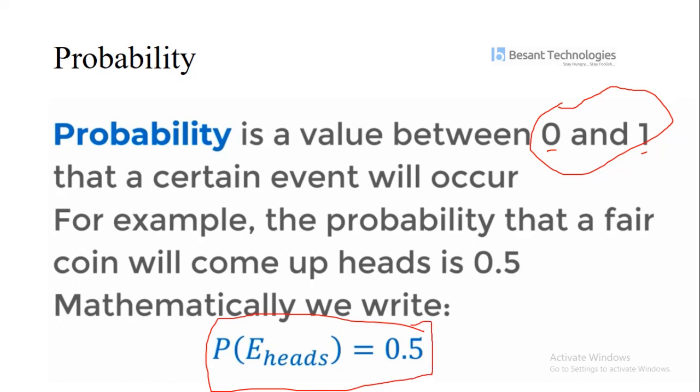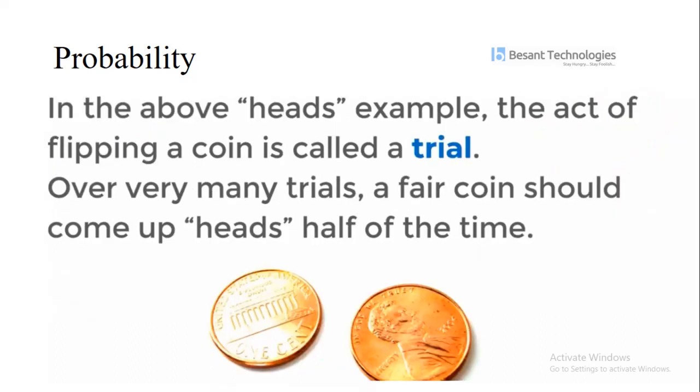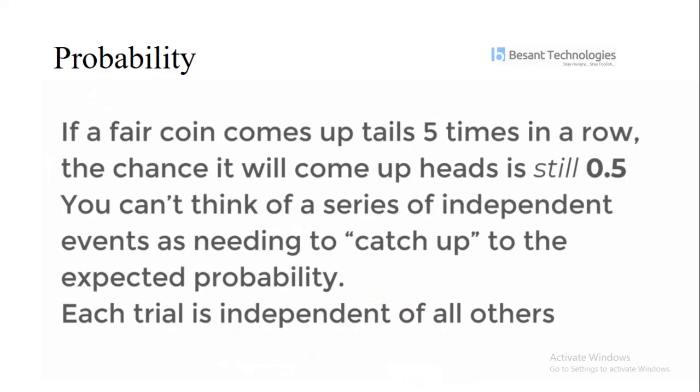The next thing is, when we are flipping a coin, we get heads or tails on a trial. Over very many trials, a fair coin should come up heads half of the time and tails half of the time. If a fair coin comes up tails 5 times in a row, the chance of heads is still 0.5. We can't think of a series of independent events as needing to catch up to the expected probability. Each trial is independent of all others.